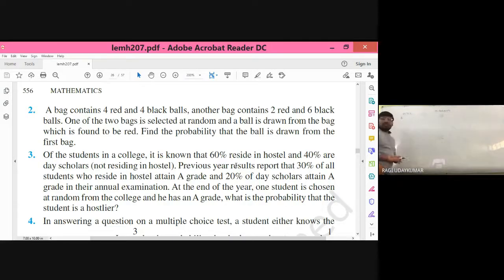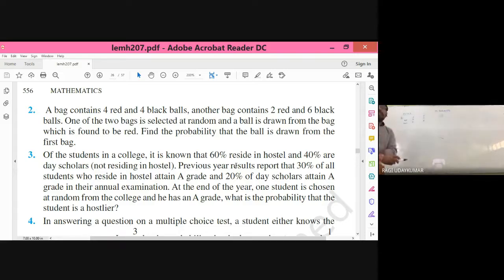The second question is, a bag contains four red balls and four black balls. That is the first bag, bag one. The second bag contains two red and six black balls. And one of the two bags is selected at random. So selecting E1, E2 are the events you have to consider.